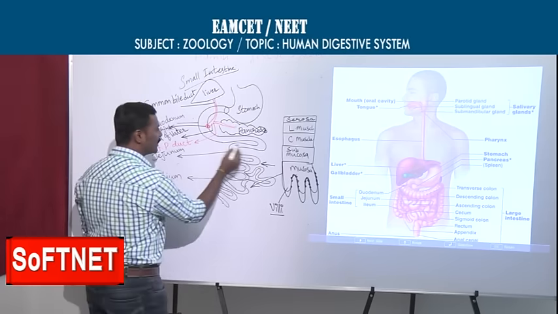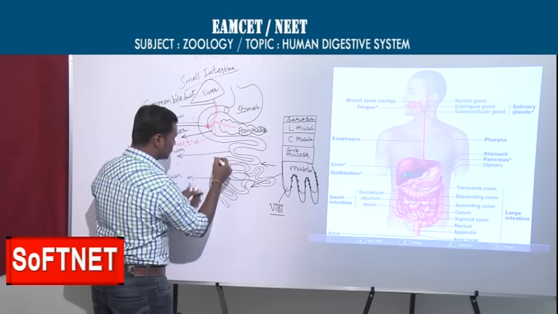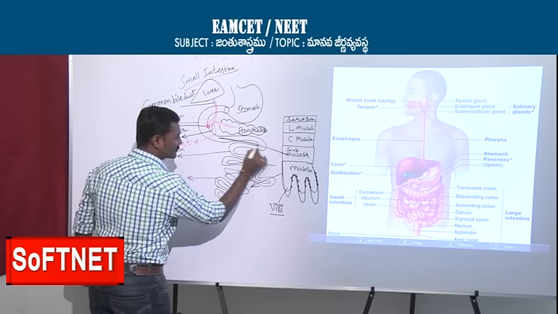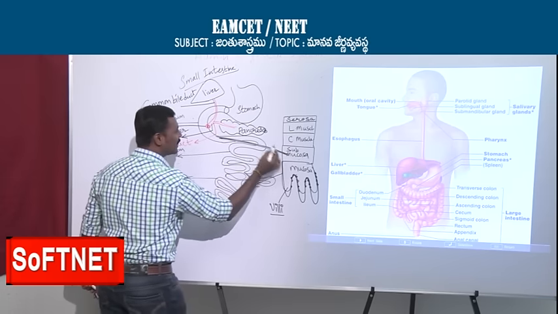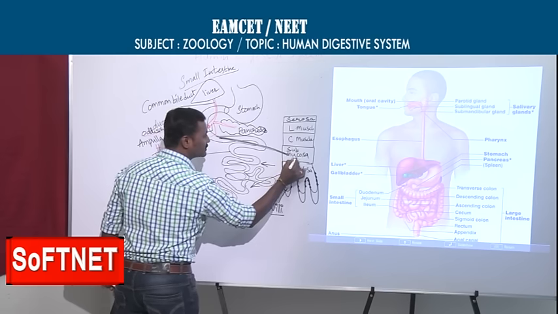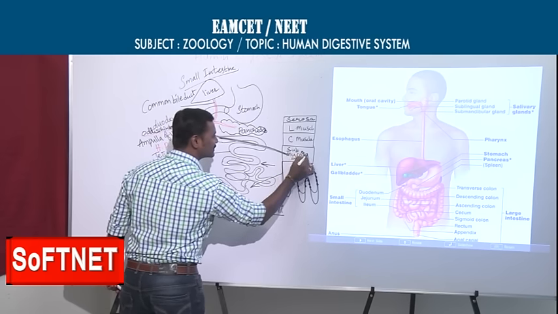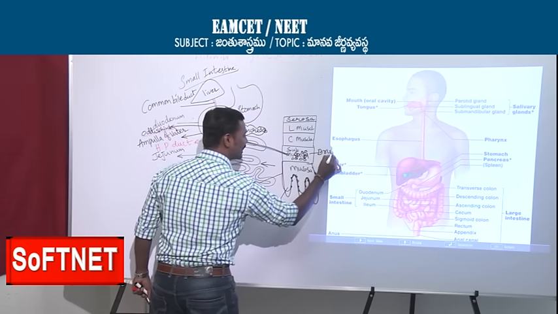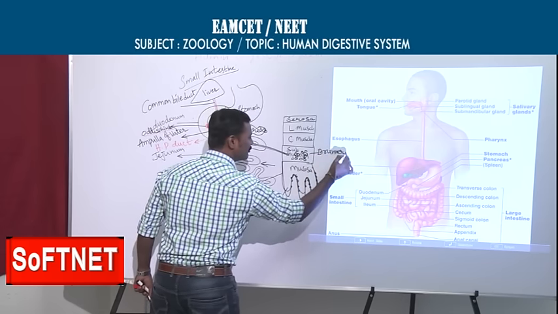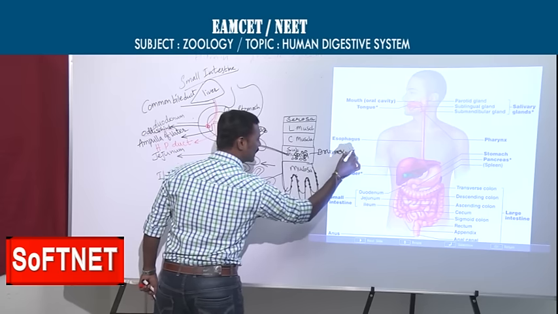But in the duodenum part, why am I writing like this from here to here? Because in the duodenum, the submucosa consists of glands. These are called Brunner's glands.